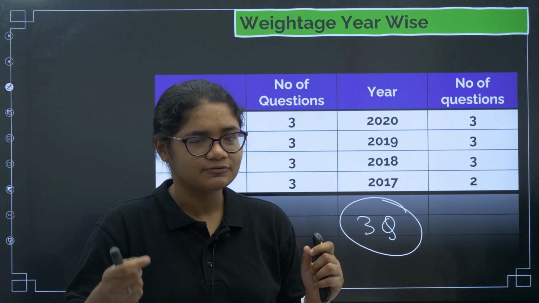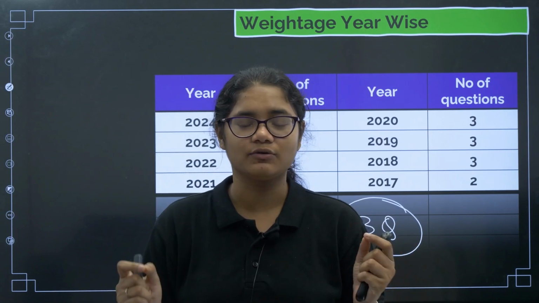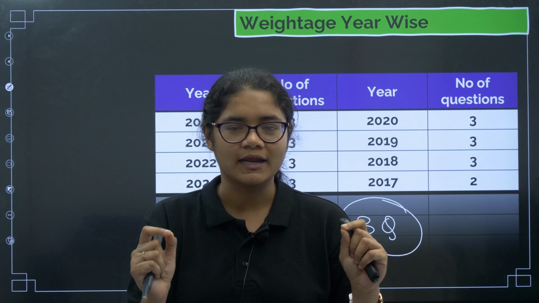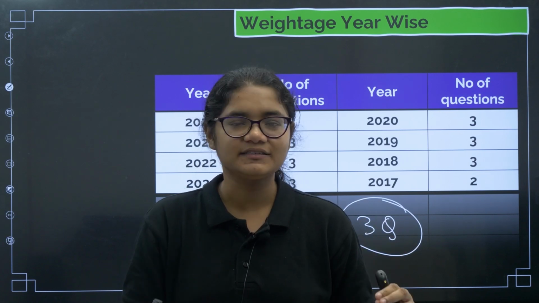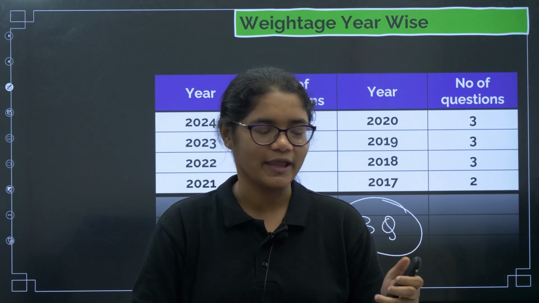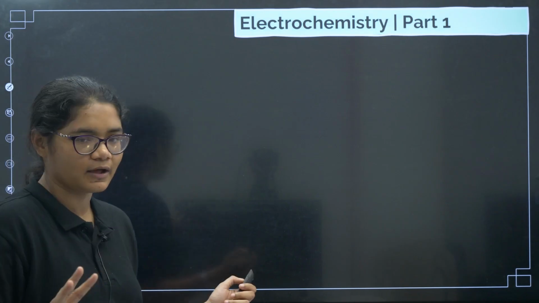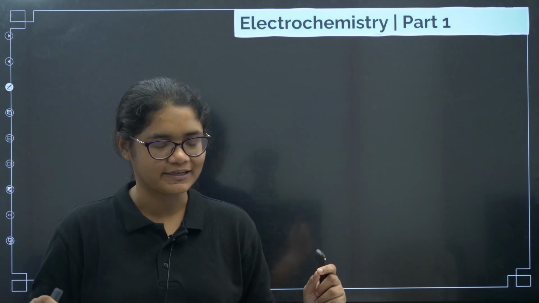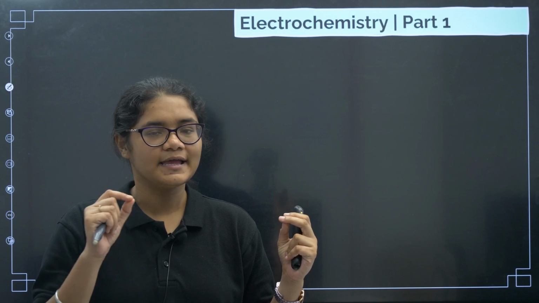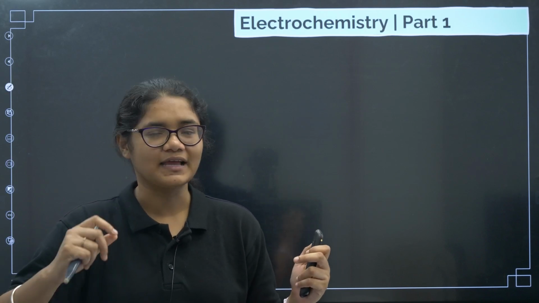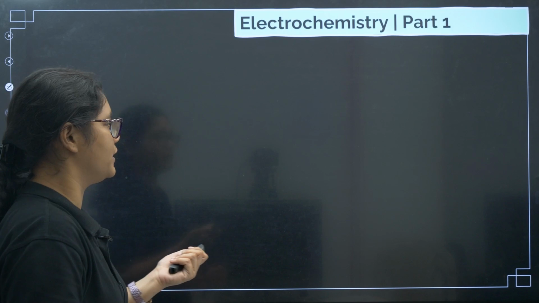Now many students fear this chapter, but I'll tell you, if you know some basic formulas and some basic equations, how to write them, and if you master that, then this chapter is a cup of tea for you. Now coming to part 1 of electrochemistry, that is today's lecture. I told you 2 topics will be covered, galvanic cell and Nernst equation. Now let us further break this down and understand what all we are going to cover.